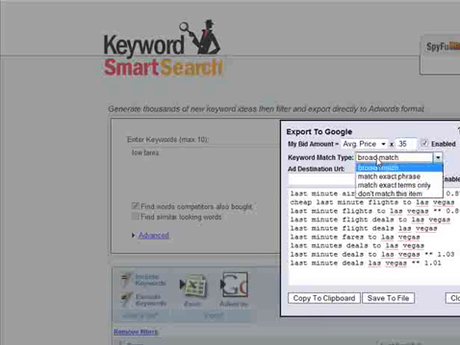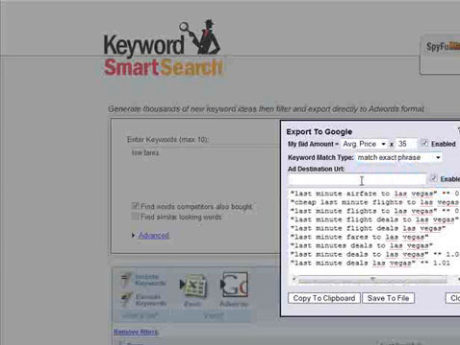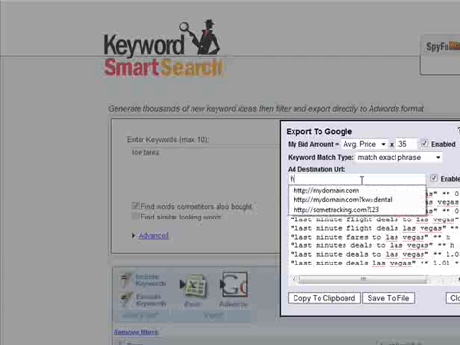Now, let's say you want to do phrase match instead of broad match. No need to remember the syntax for that. The export tool will do it for you. Finally, I said I want to track these last-minute searches differently, as I would for any ad group actually, but in the SmartSearch export tool, you can apply that very simply just by typing it in.